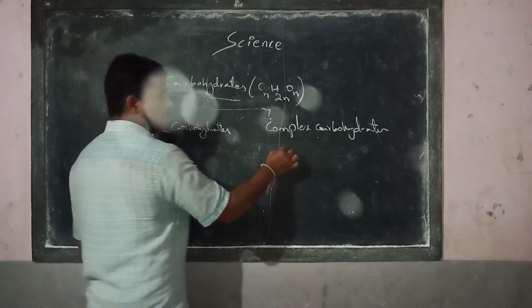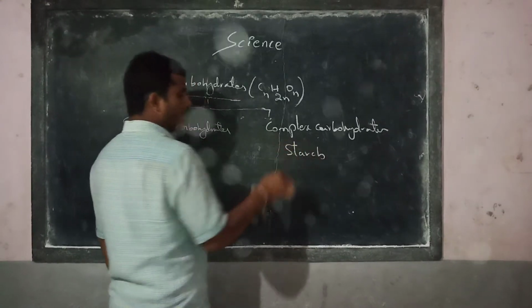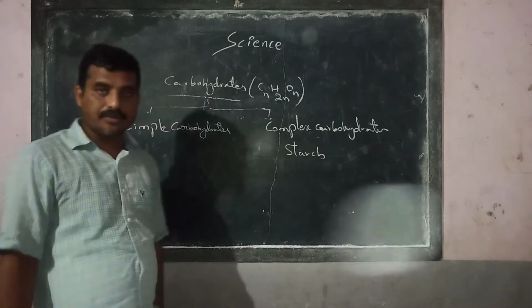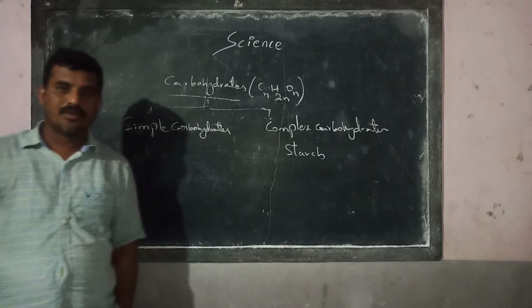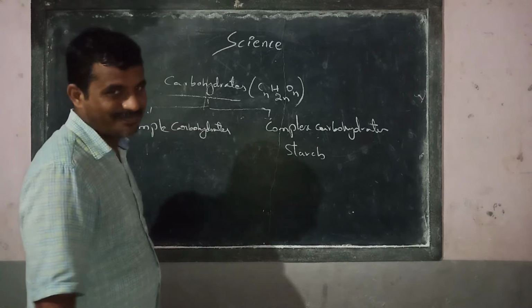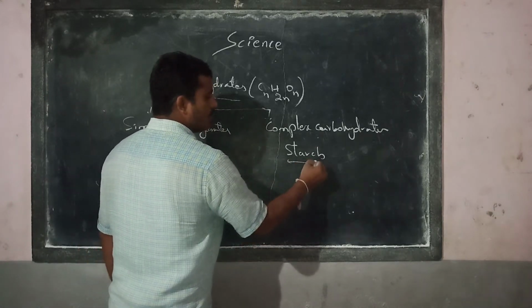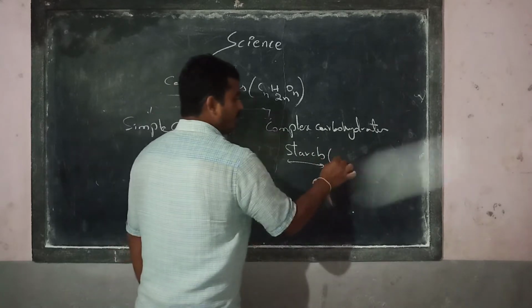Like for example, starch present in potato, rice, isn't it? Potato, rice, these are all rich in starch. Okay. So if you take this, starch is having many sugars in it.